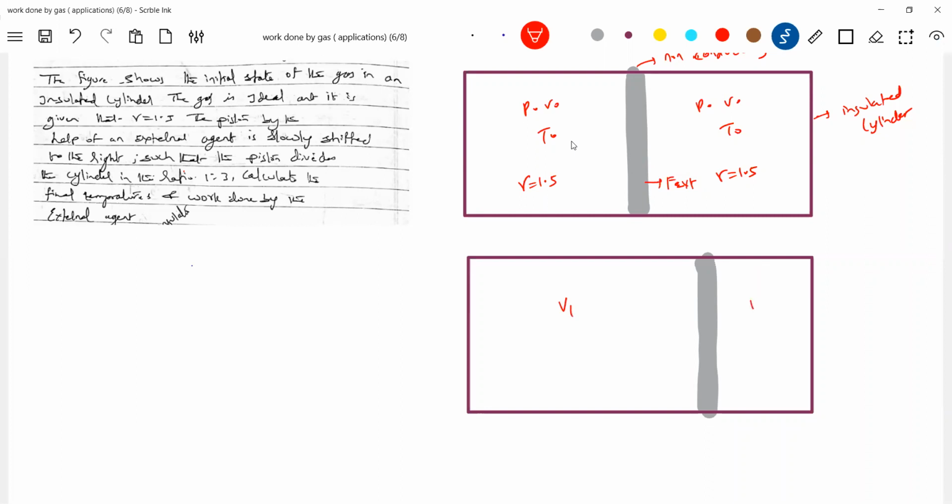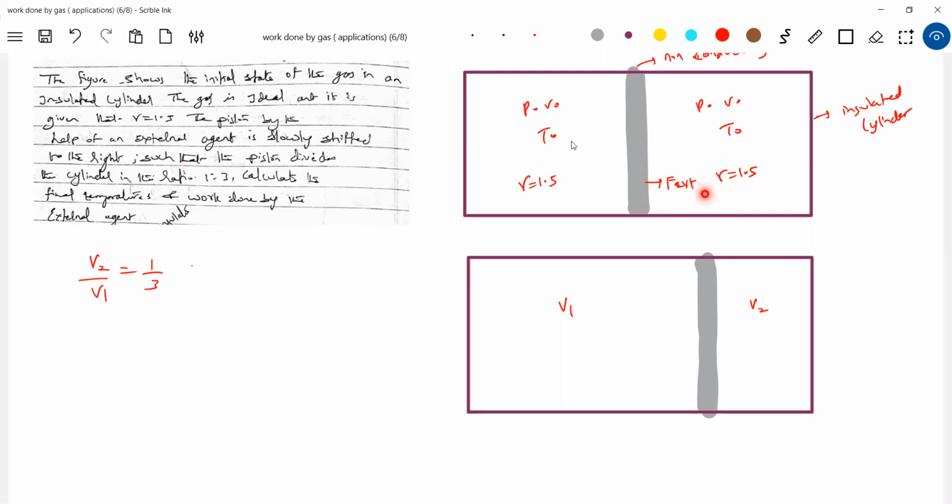So if this is V1 and this is V2, what can we write? V2 by V1 is 1:3. What process will the gas undergo in each part? Is any heat supplied? No. Pressure varies, volume varies, temperature varies, but there is no heat exchange. So it is an adiabatic process. Here also it is an adiabatic process. See, the external agent can move a piston.